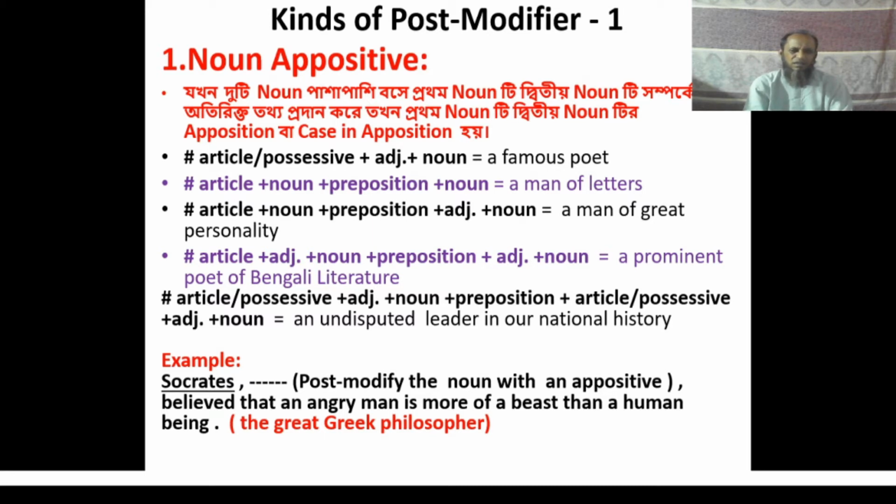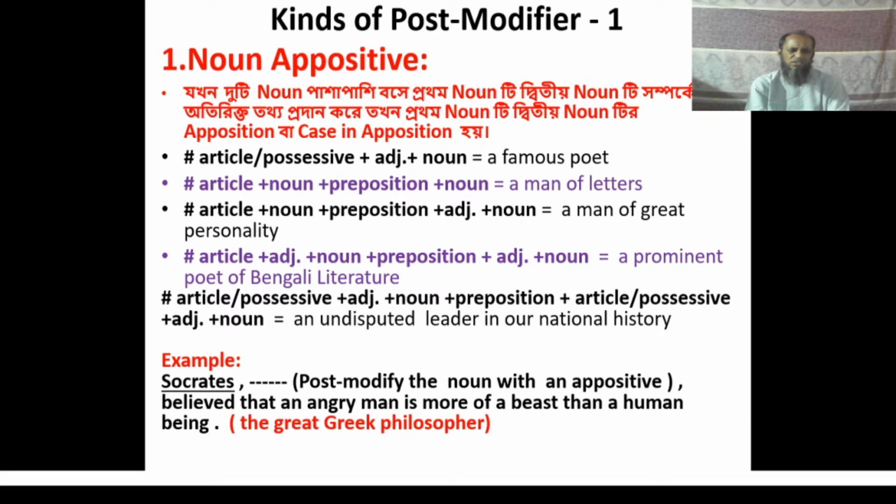The third structure consists of article a, noun man, preposition of, adjective great, and noun personality, that is a man of great personality. The fourth one consists of article a, adjective prominent, noun poet, preposition of, adjective Bengali, and noun literature, that is a prominent poet of Bengali literature.